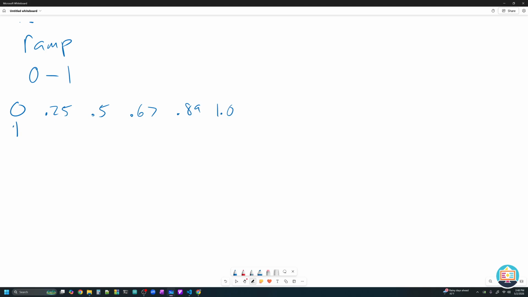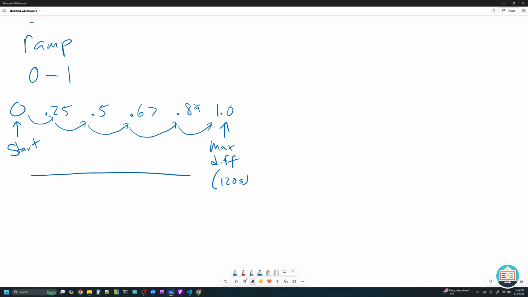When the ramp is 0, this is the start of our game. When the ramp is 1.0, this is the max difficulty of our game. According to the values we set for our constants, this is going to be at 120 seconds. So our ramp value will increase, and the longer we play, as time goes on, the game gets harder and harder. As we go this way, time advances and difficulty advances.